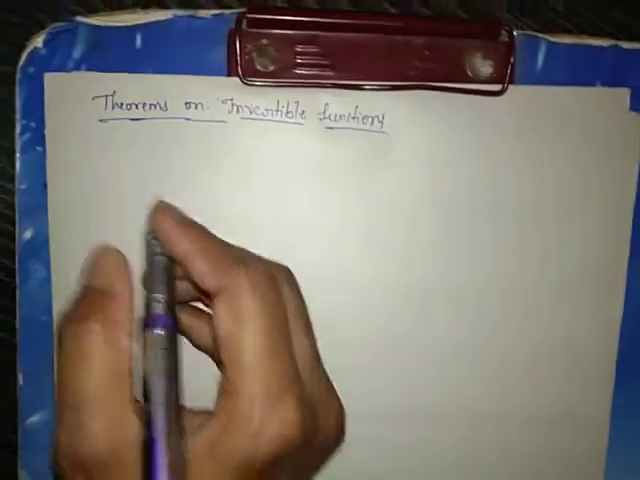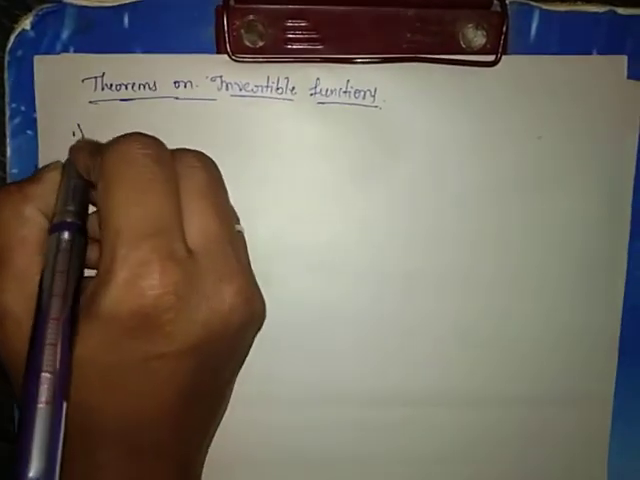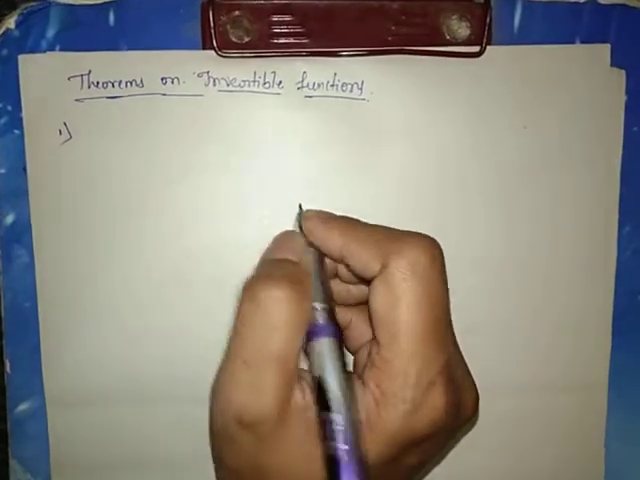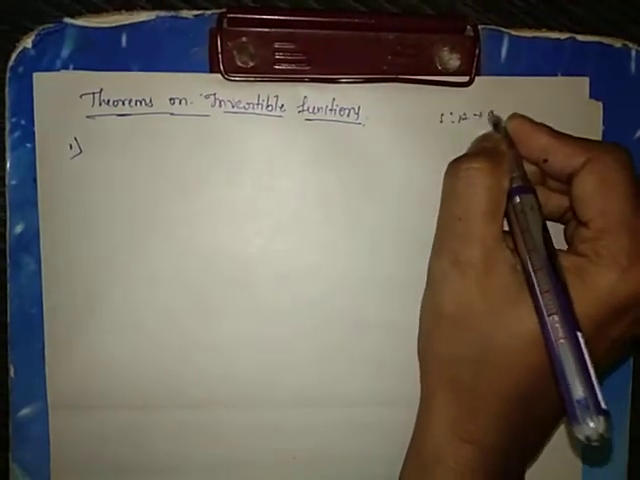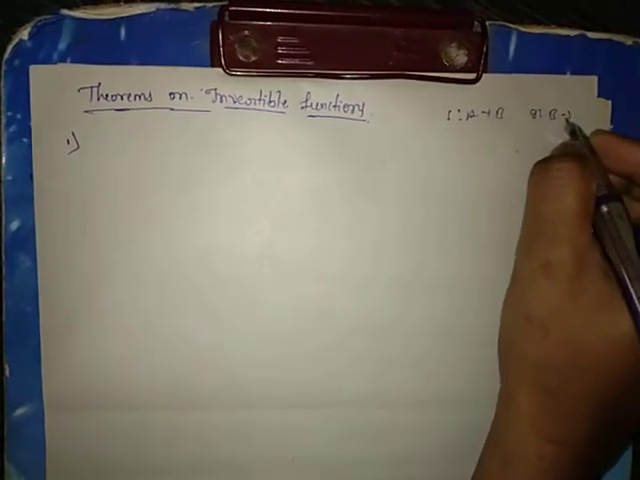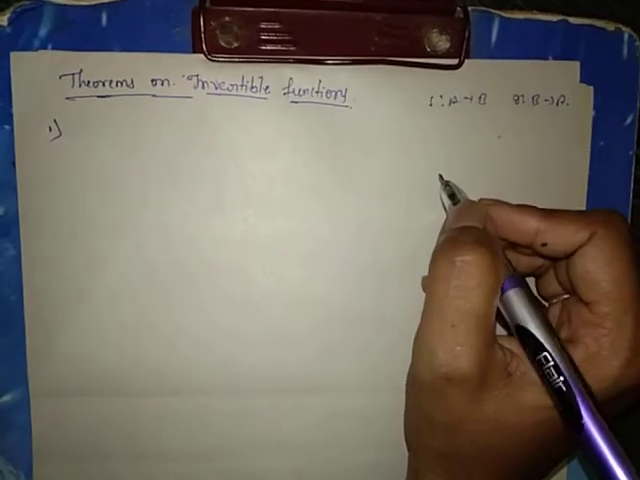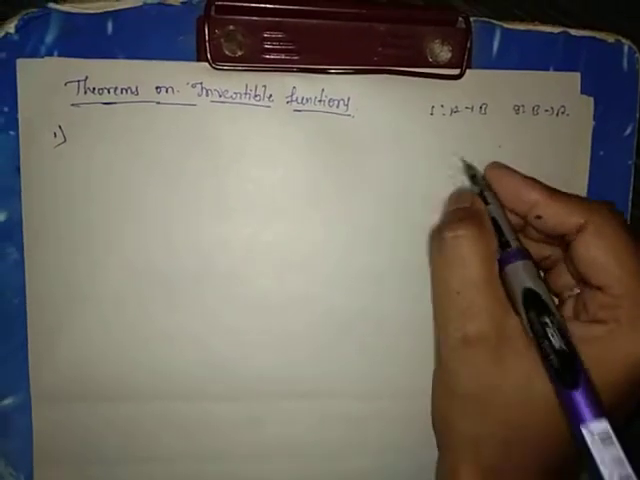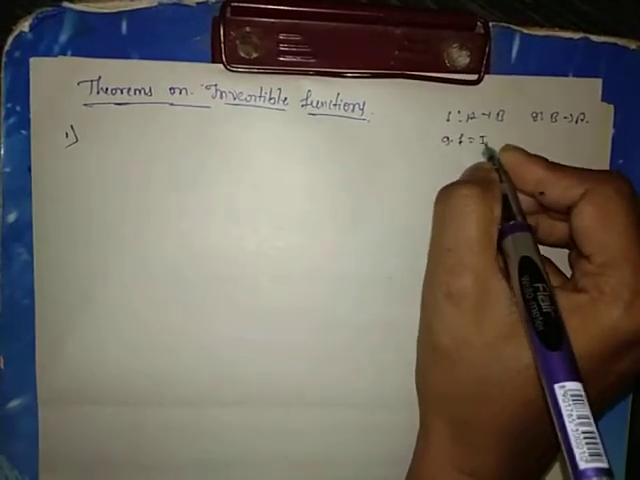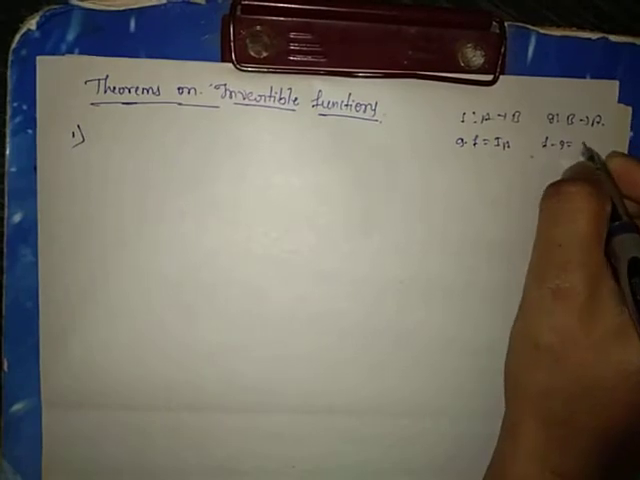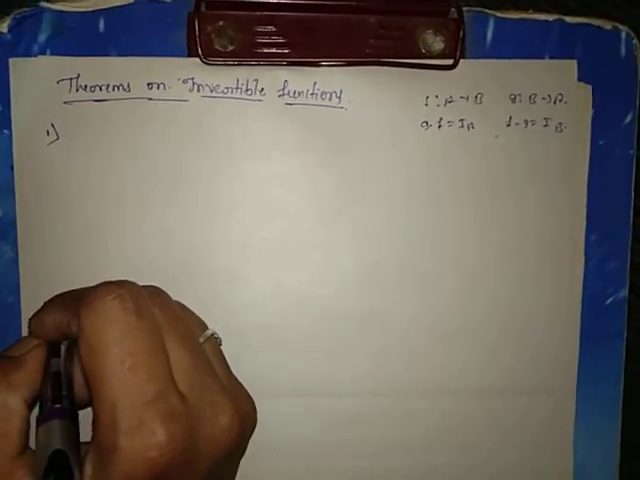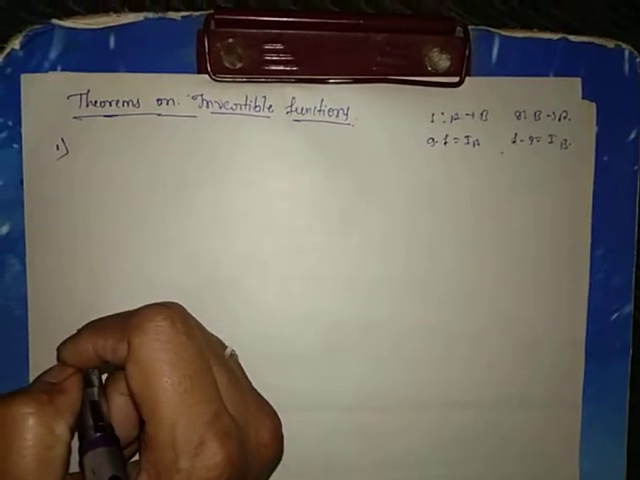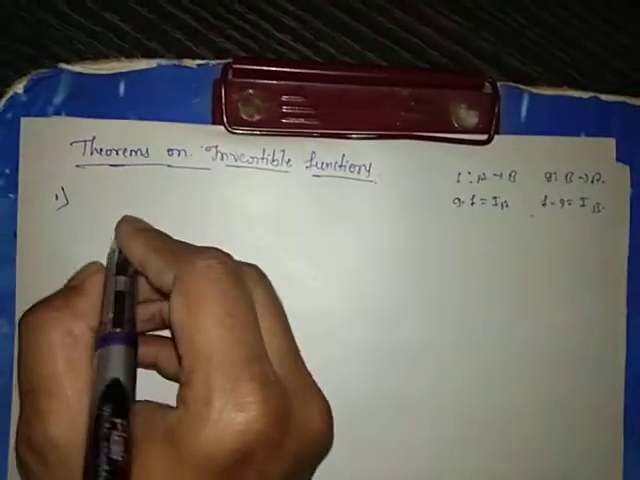Discussing the theorems on the invertible functions. So we have already seen the definition of the invertible function in the previous session: a function f from A to B and a function g from B to A are called invertible if g dot f equals I_A and f dot g equals I_B, where I_A and I_B are the identity functions on A and B respectively. Based on that, we are discussing the theorems on the invertible function.